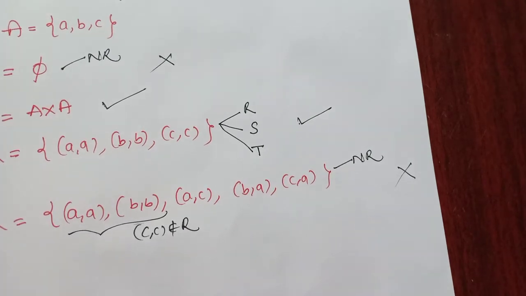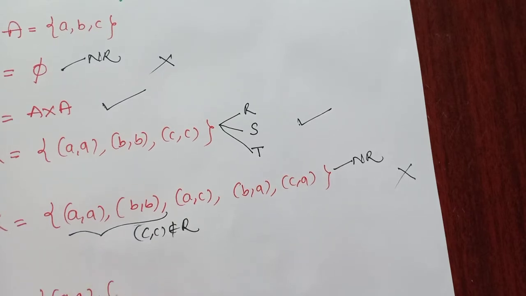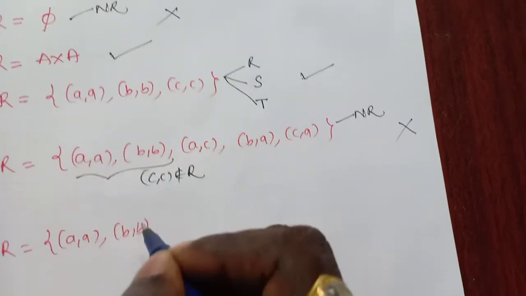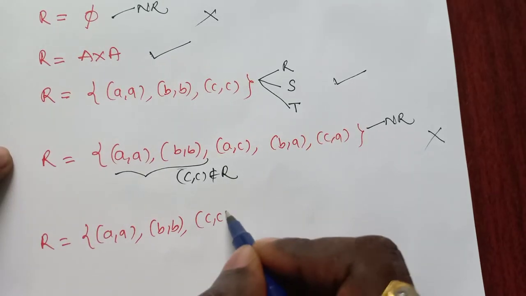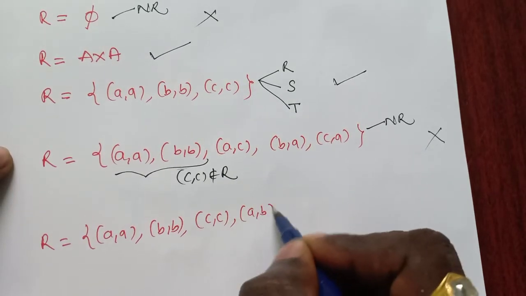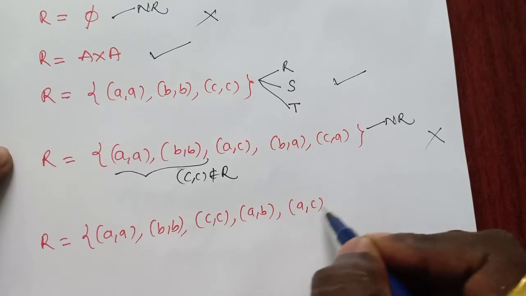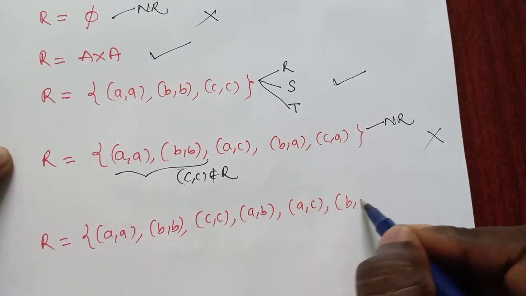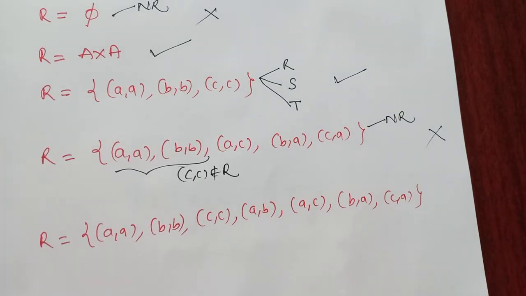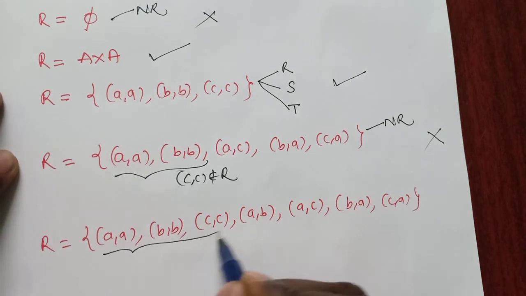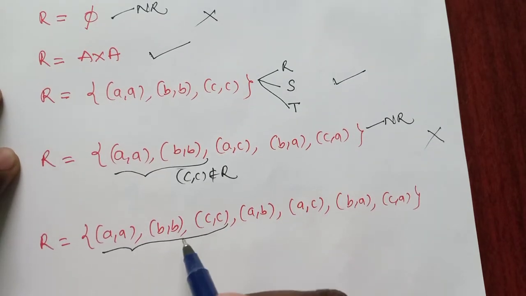Now suppose I take (a, a), (b, b), (c, c), (a, b), (a, c), (b, a), and finally (c, a). See it carefully. From this it is reflexive, so no problem.